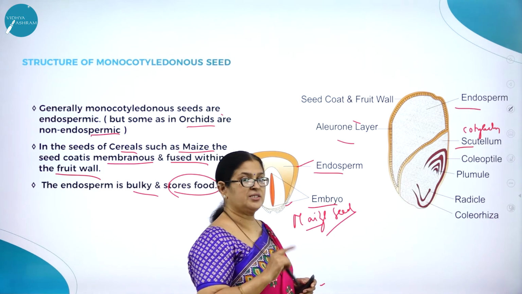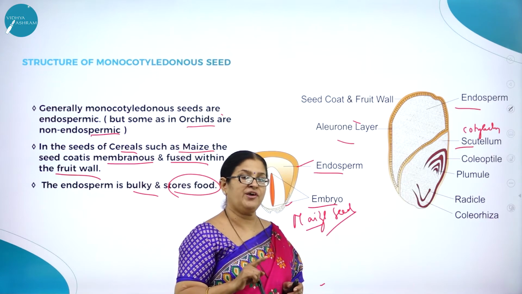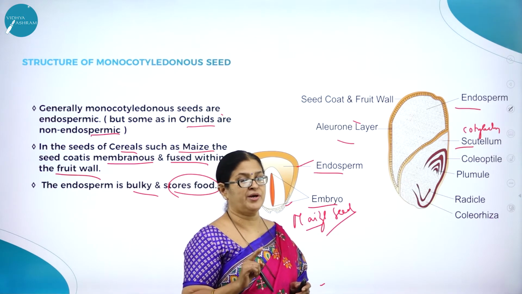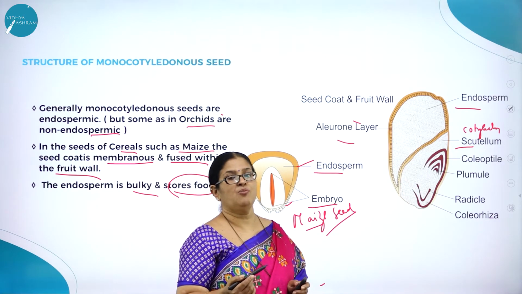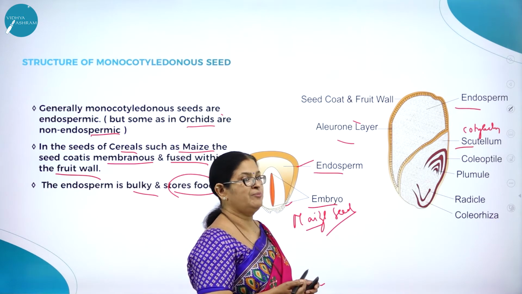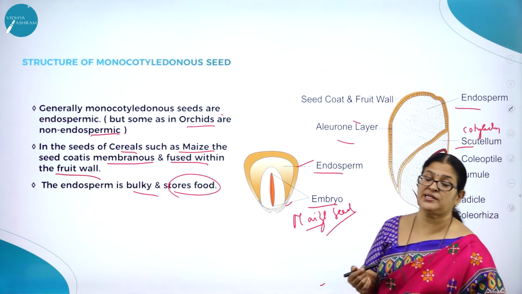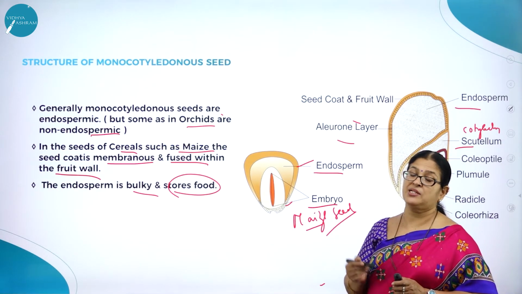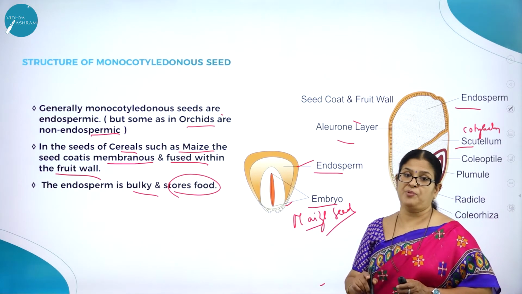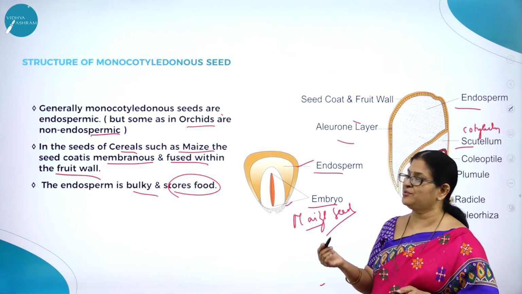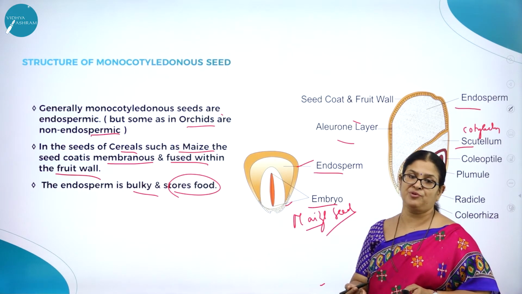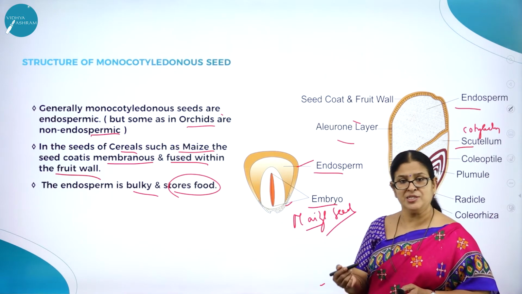So try to learn the diagrams. I keep telling you always that diagrams are very, very important. The only thing is you need to practice. Once or twice if you practice, definitely you will be able to draw beautiful diagrams. And not only drawing the diagrams, remembering and labeling the parts is very, very important. If you draw the diagram and forget to label the parts, then it is of no use. Unlabeled diagrams carry 0 marks.